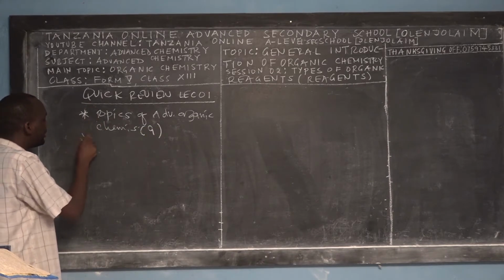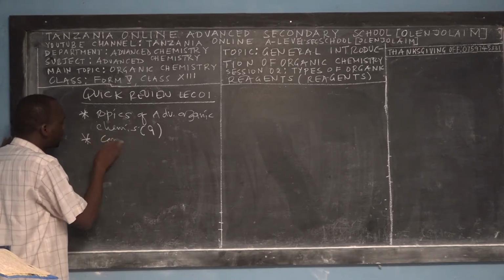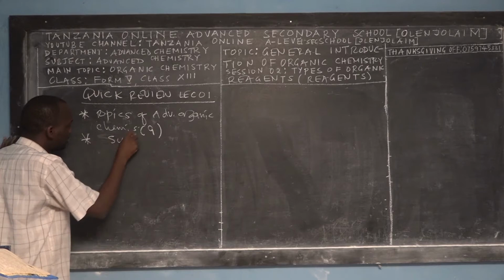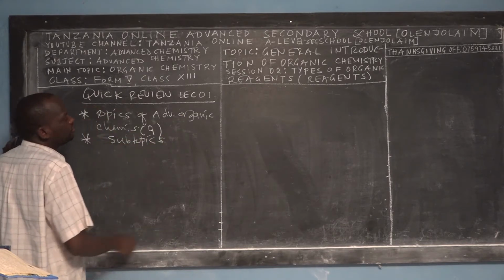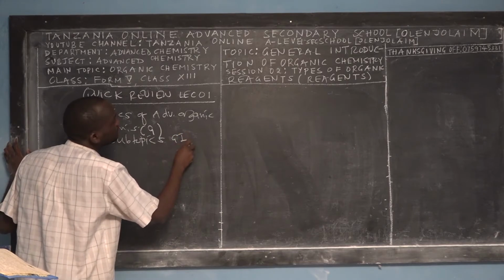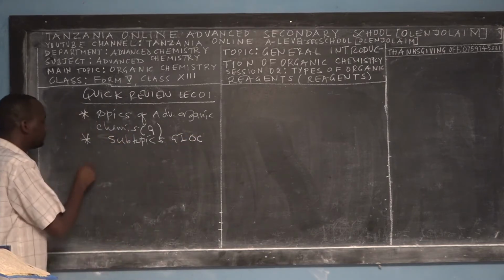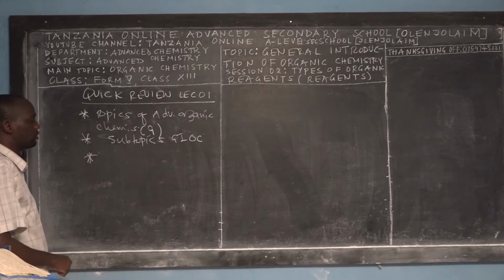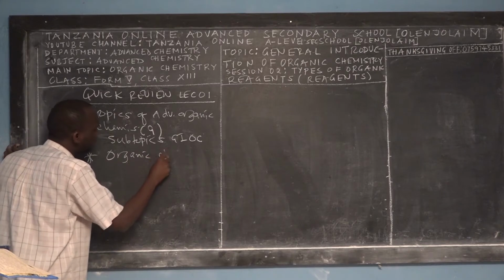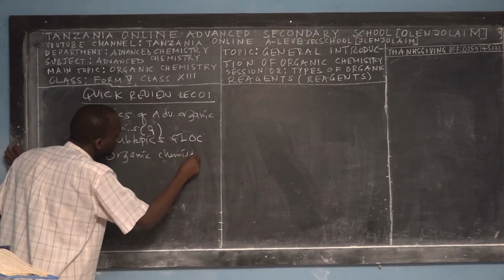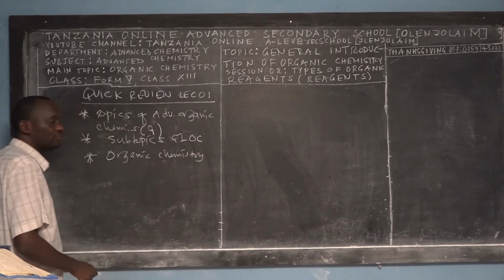And then another thing which I presented to you was the contents or subtopics of the first chapter, General Introduction of Organic Chemistry. In the general introductions, first of all, we defined the meaning of organic chemistry. How many definitions did I give you? 3. How many do you remember right now? Possibly you remember none of them.